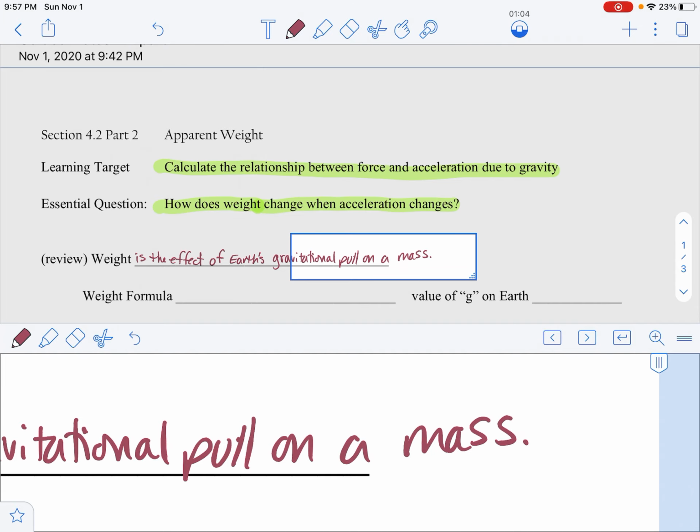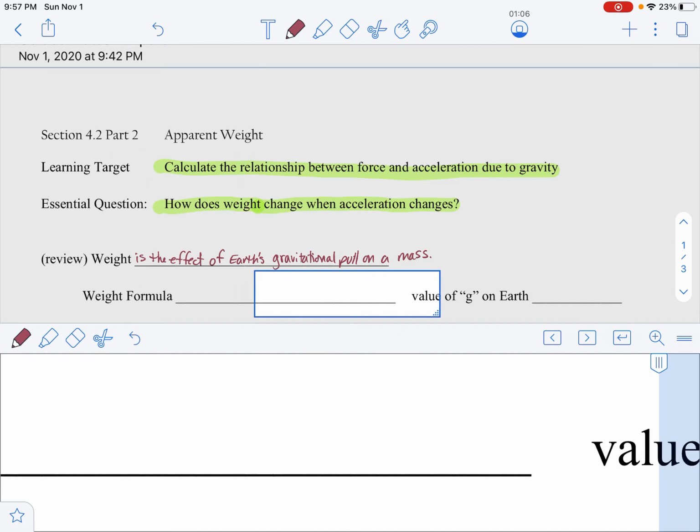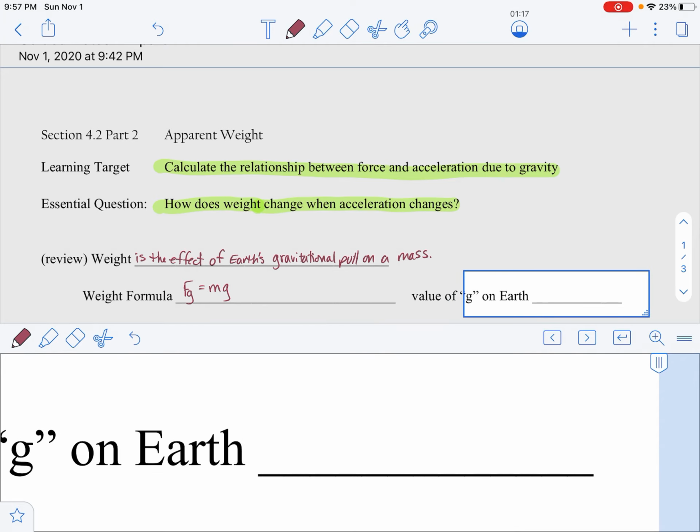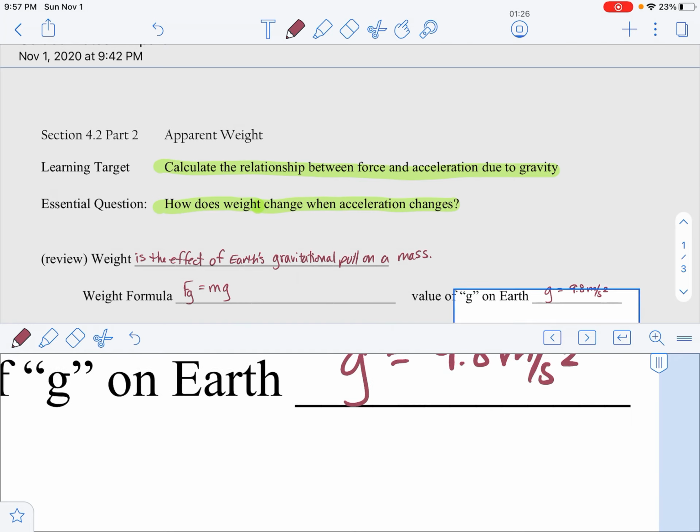And we've mostly looked at the weight of people, but it works for any kind of mass. Our weight formula, Fg, remember Fg, the force of gravity, is the same thing as weight, is equal to mass times acceleration due to gravity. And as long as you're on the Earth, the value of g is 9.8 meters per second squared. Okay, that should all be familiar to you.